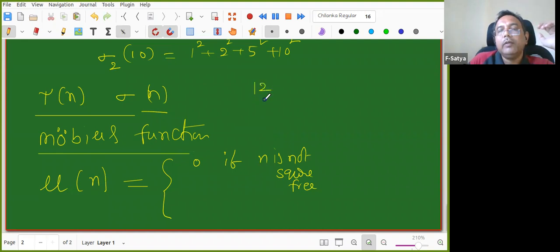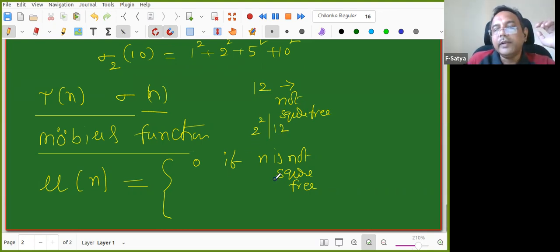You take 12. 12 is not square free. Why? Because 2 square is dividing 12. So a number is not square free if there is at least one prime p such that p square divides that number. If it is square free, all prime power exponents are 1 each.